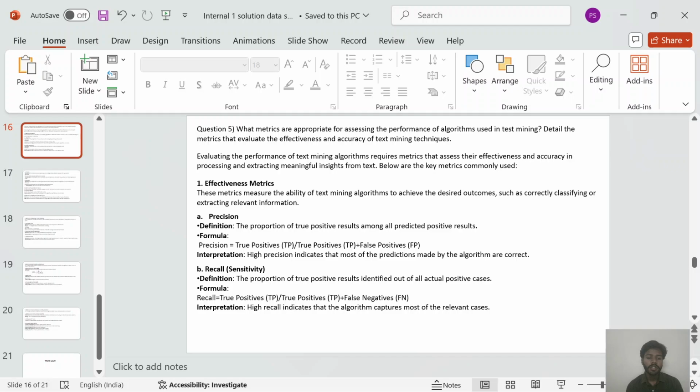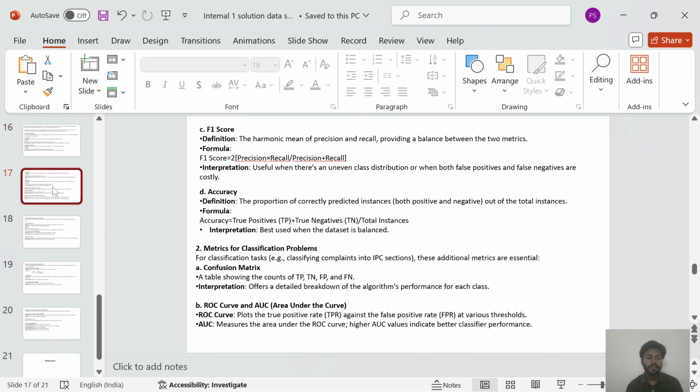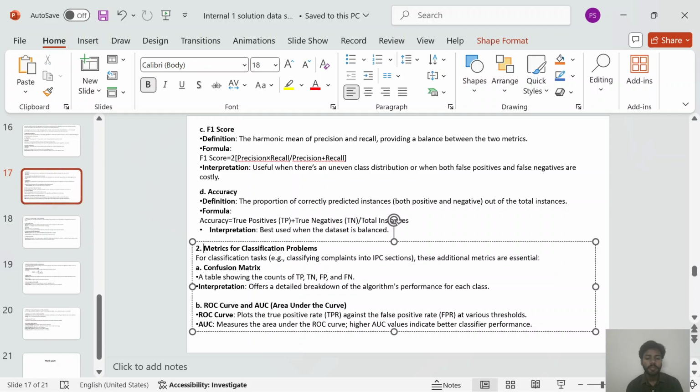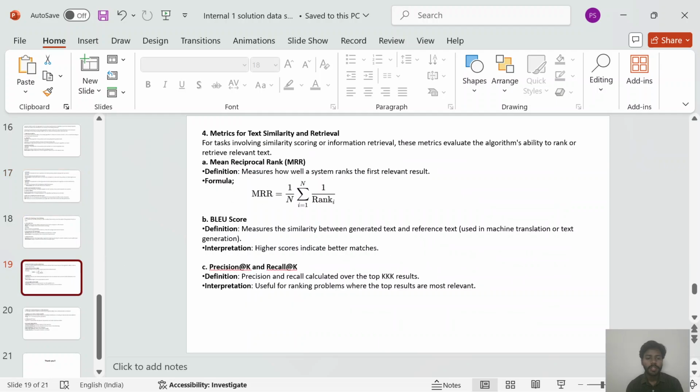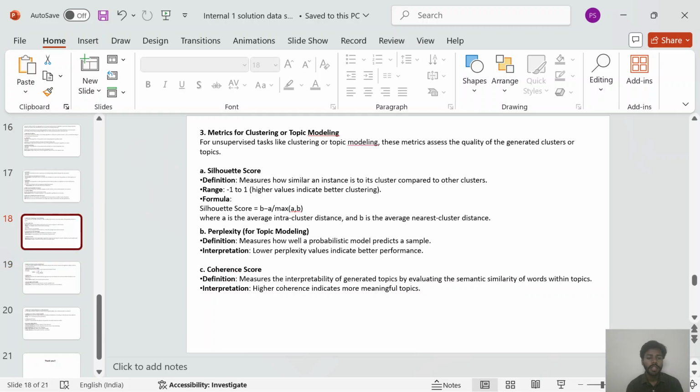First is effectiveness metrics. These metrics measure the ability of text mining algorithms to achieve the desired outcomes, such as correctly classifying or extracting relevant information. In effectiveness metrics, precision, recall, F1 score, and accuracy are included. Now, second is metrics for classification problems. For classification tasks, these additional metrics are essential: confusion matrix, ROC curve, and AUC. You can read from the slides, easy to understand.